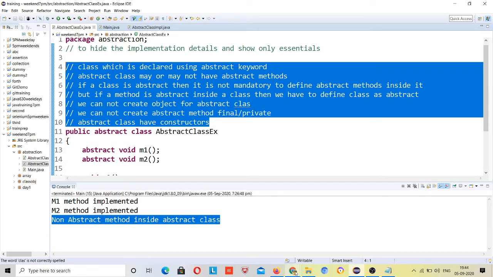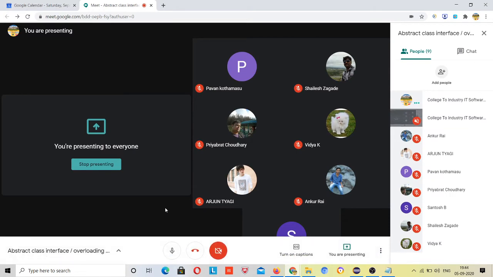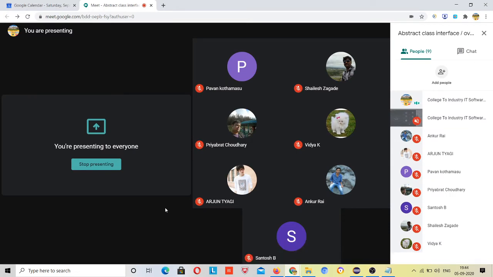One more thing I want to add. I am getting some queries related to videos. I am on a temporary basis at a temporary location. I have shifted from my house and I am waiting for my new house, but there are some possession issues, so I am unable to shift there. For 15 to 20 days I am at my friend's house, where I don't have a Wi-Fi connection.